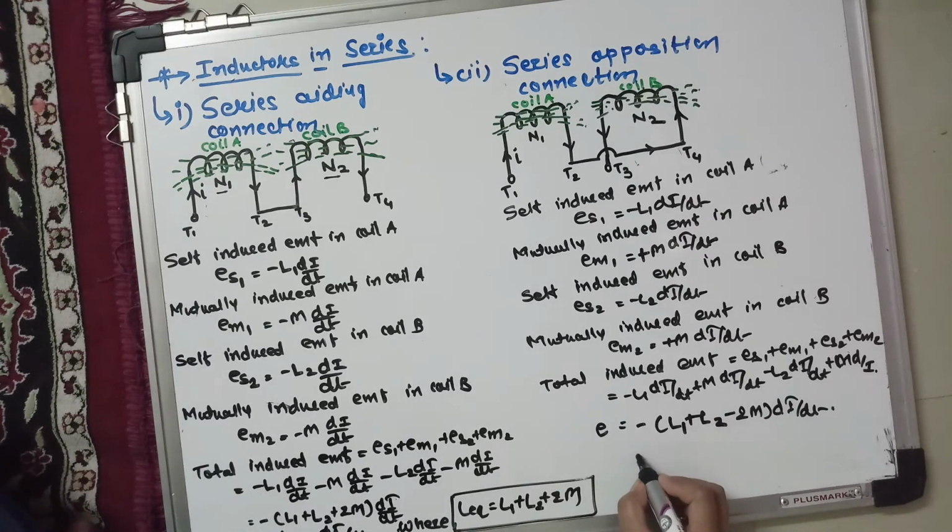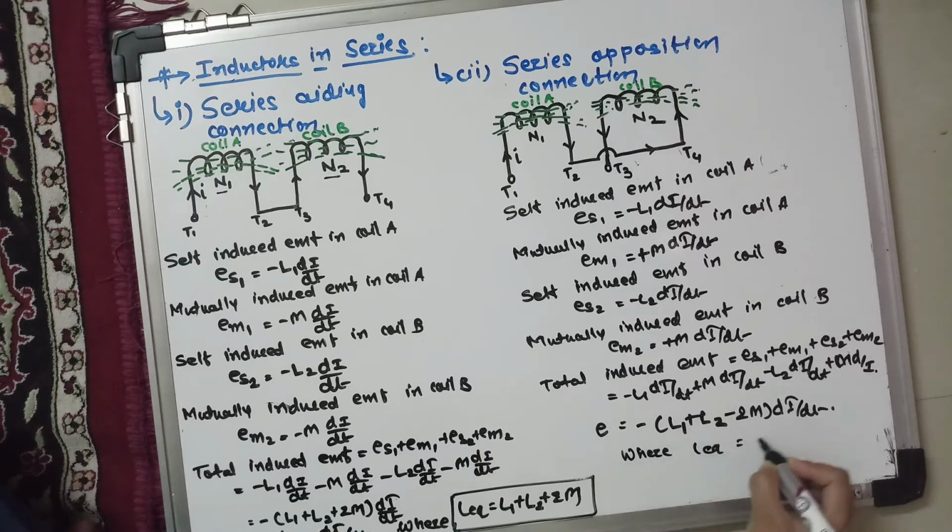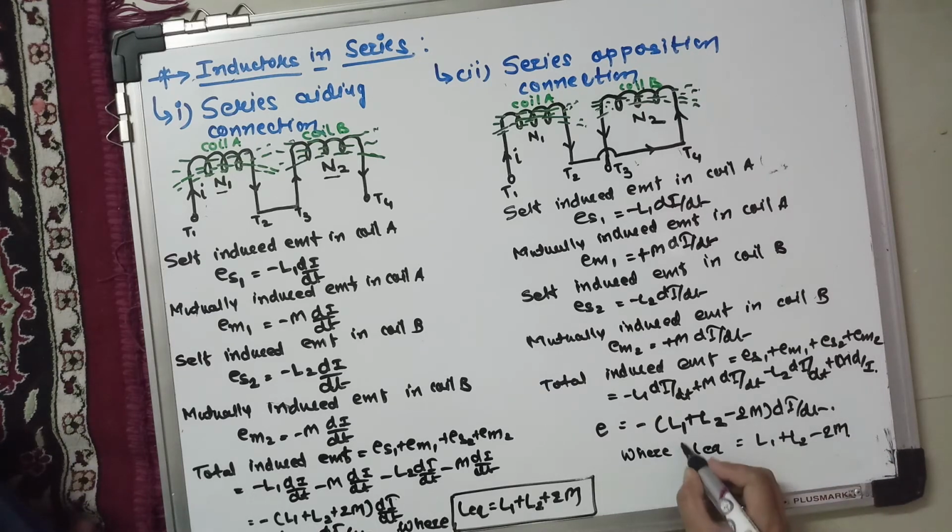So L equivalent is equal to L1 plus L2 minus 2M. It is for the differential connection.